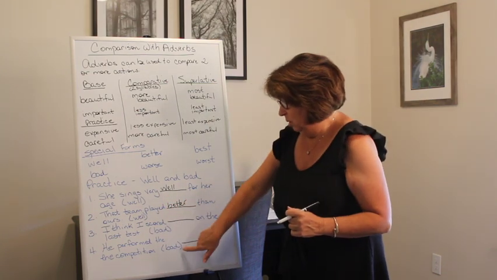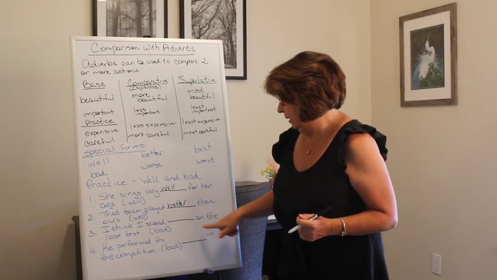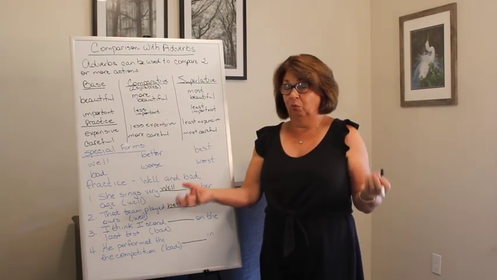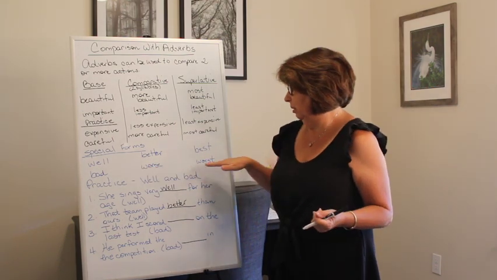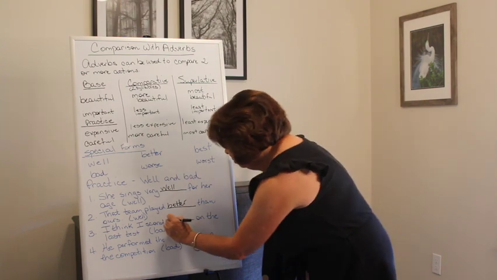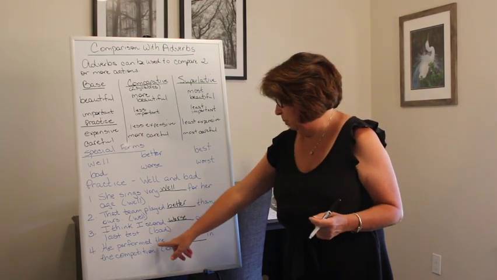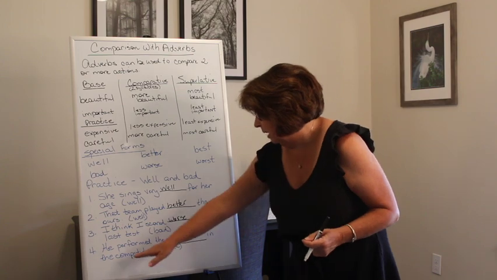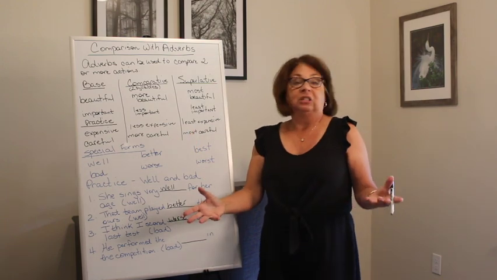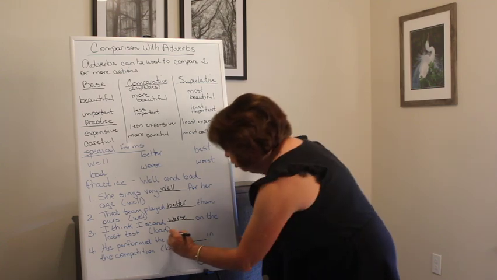All right, for the last two, we're going to use forms of the word bad. So let's look at this. I think I scored blank on the last test. Okay, so this test, the last test. We have two. We're using bad. So which one are we going to use? Yes, if you said worse, you would be correct. You scored worse on this test. And finally, he performed the blank in the competition. So again, bad. In a competition, there's likely more than two people. So instead of saying bad or worse, we're going to say he performed the worst in the competition.